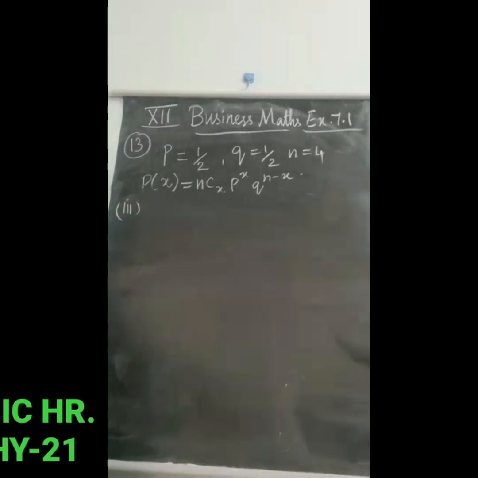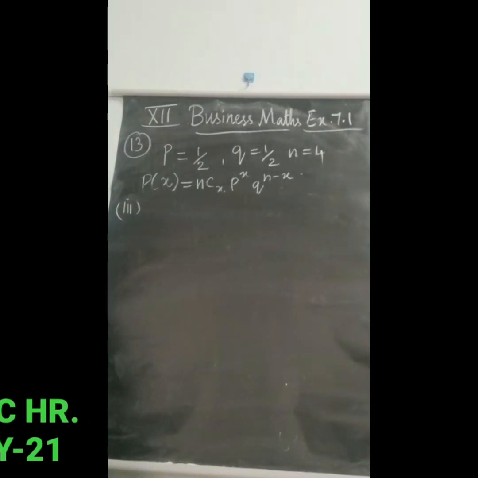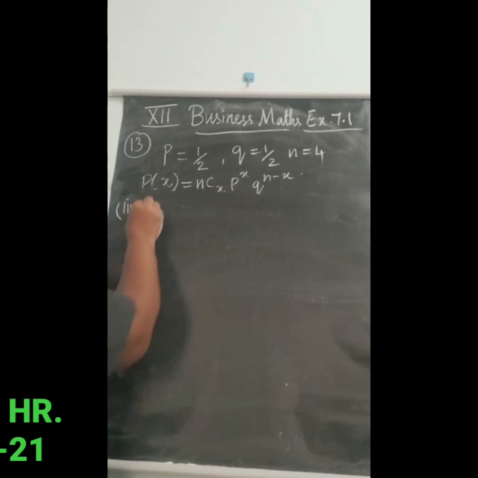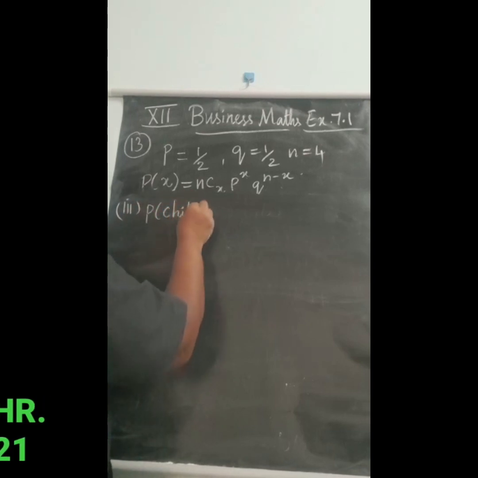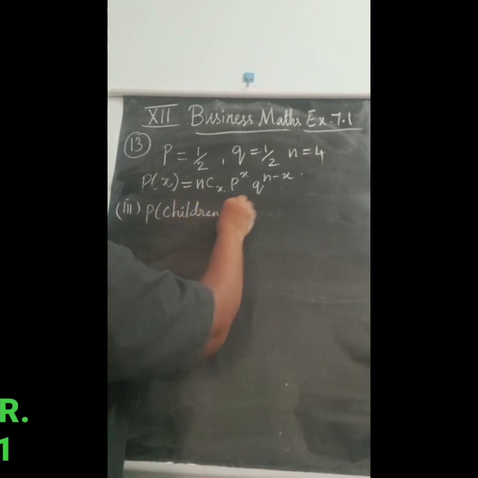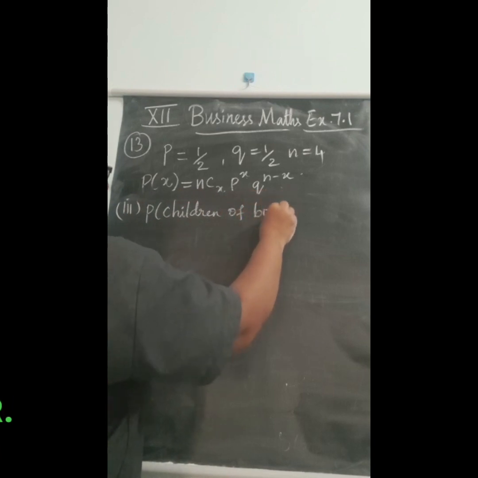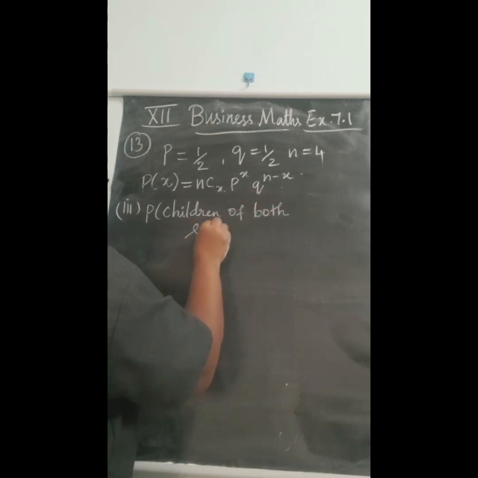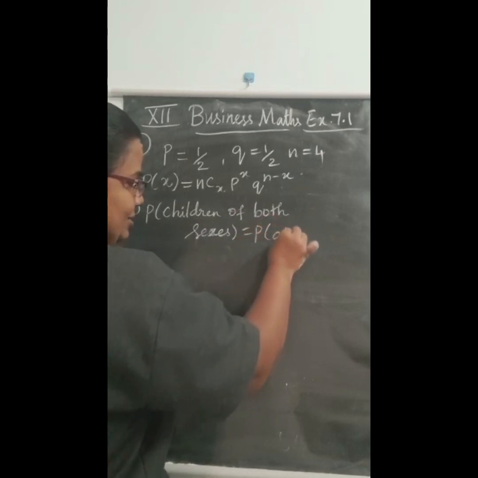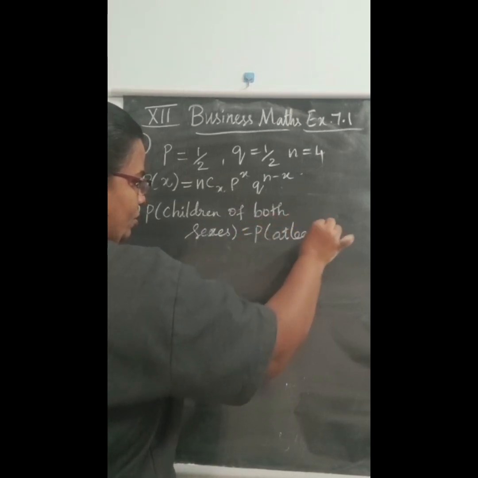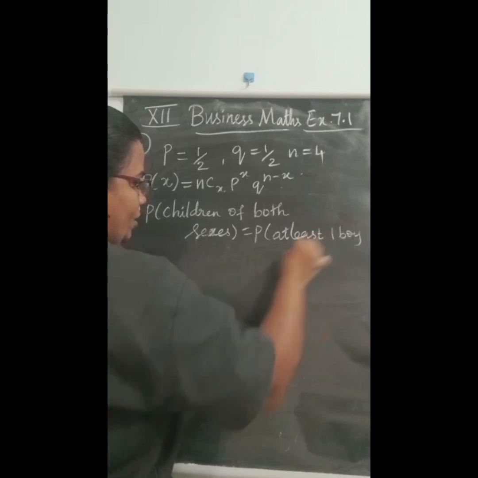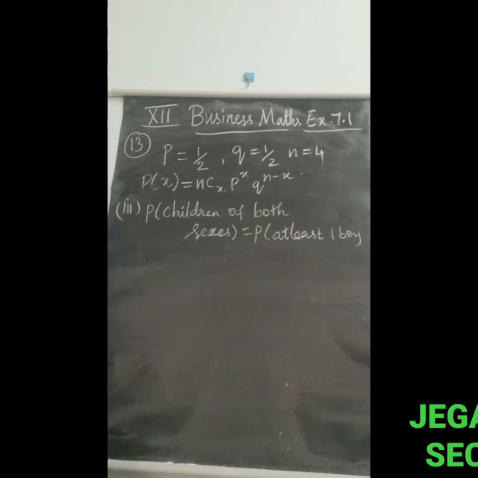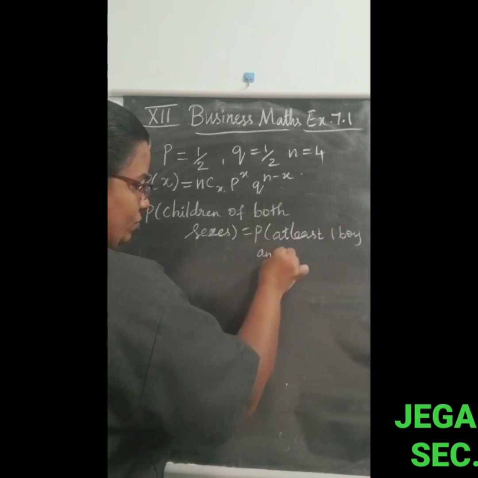The next one is P of children of both sexes, which is equal to P of at least one boy and one girl. At least one boy and one girl.